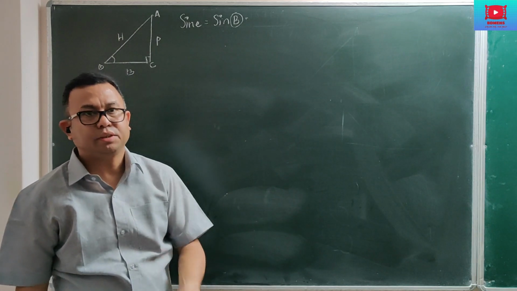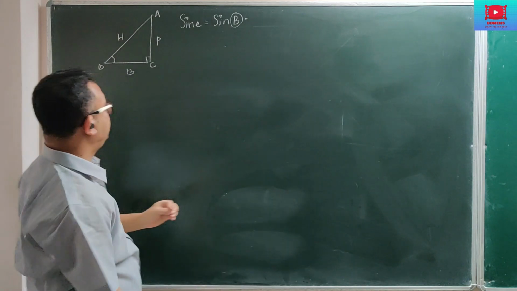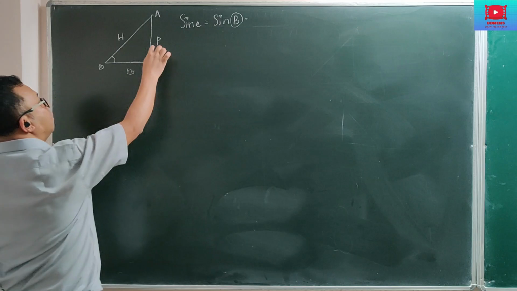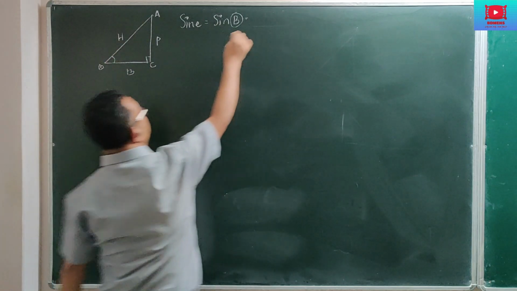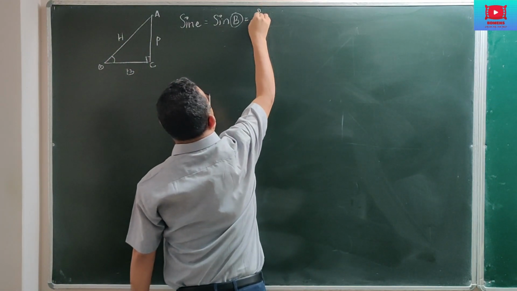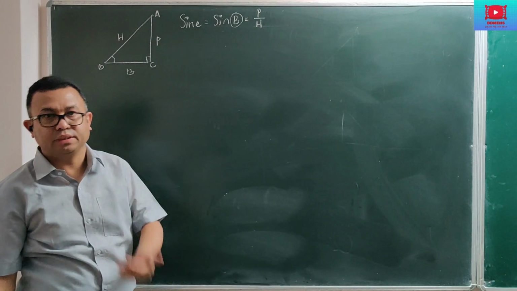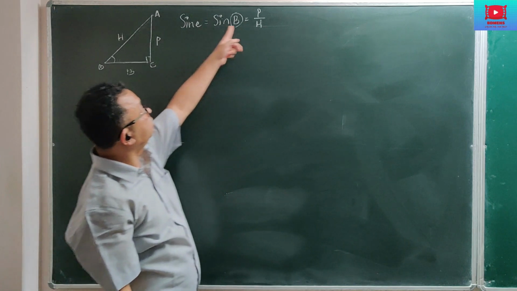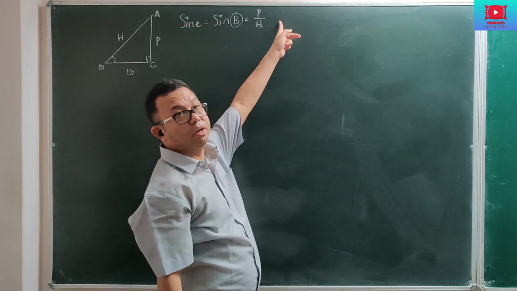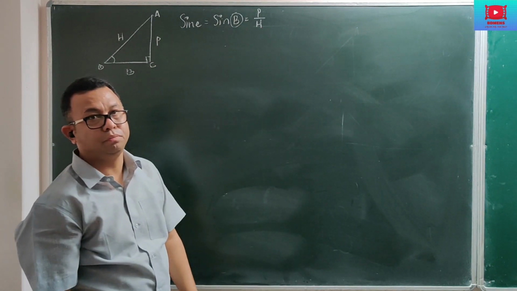Now, what is this first ratio, sine? The first ratio is the ratio of perpendicular to hypotenuse. Yes, I write perpendicular to hypotenuse ratio. Since I said all trigonometric ratios are ratios, 6 ratios are there, and this one is the first one. Sine is perpendicular by hypotenuse.